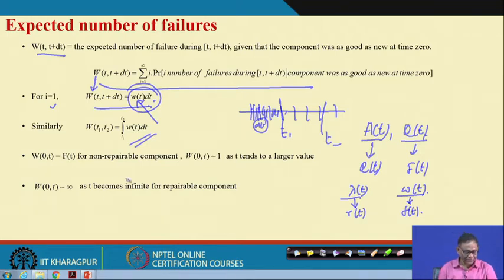What will happen if it is a non-repairable component? The expected number of failures between 0 to t is basically the failure probability, and it will become 1 if you consider a sufficiently long time. For a repairable system, the expected number of failures will be infinite if t is infinite.